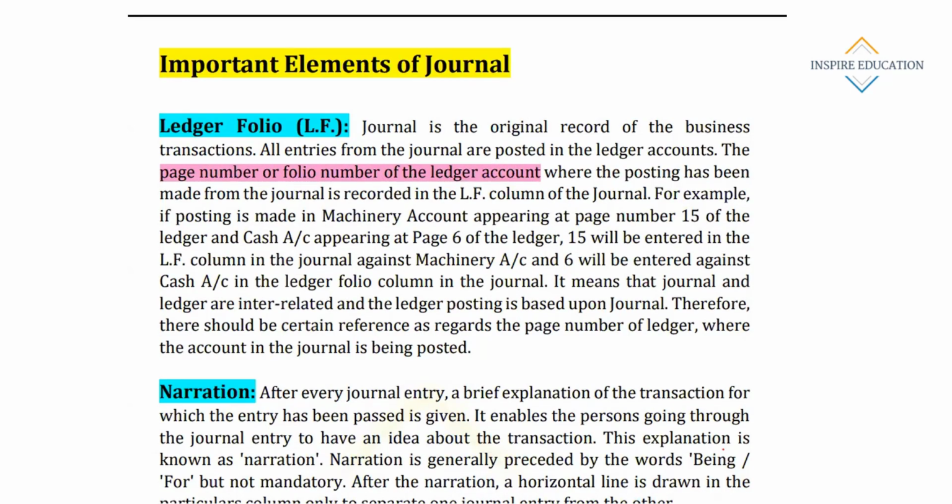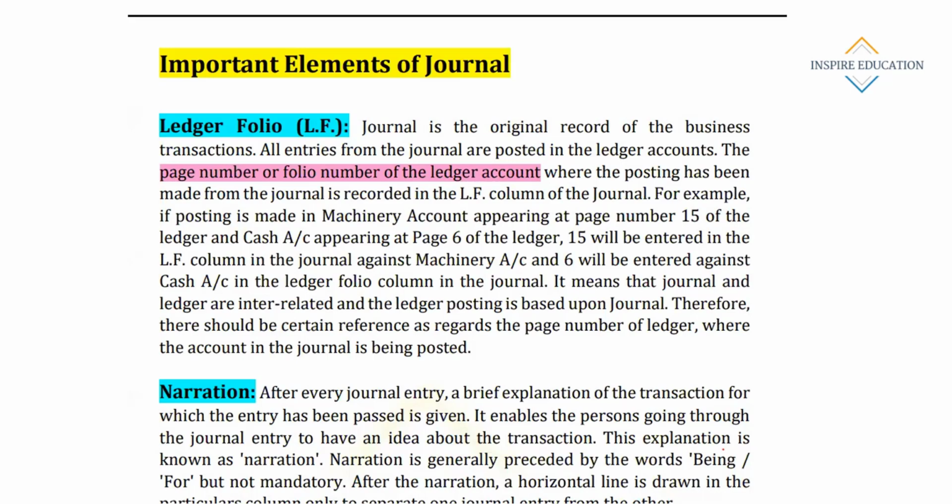Suppose I am maintaining journals daily, but I am posting it in a ledger later on. But in which page have I recorded? In which page I have recorded, that is the page number of the ledger. Suppose a particular account, say salary account or wages account, is maintained in page number 52. That particular transaction has been posted in page number 52. Then we will write 52 as the LF.